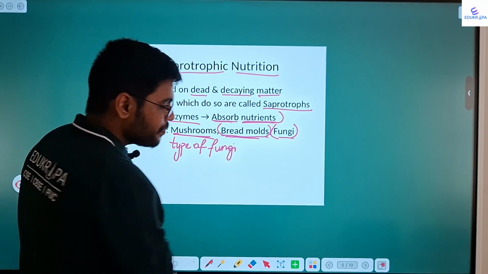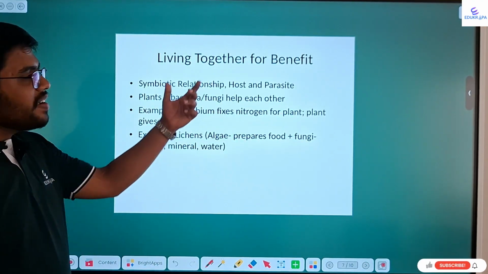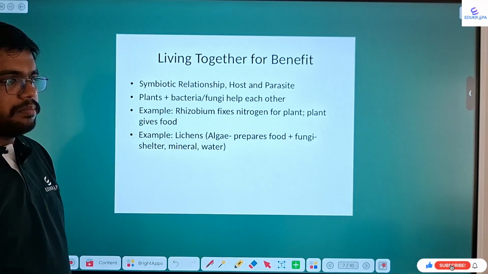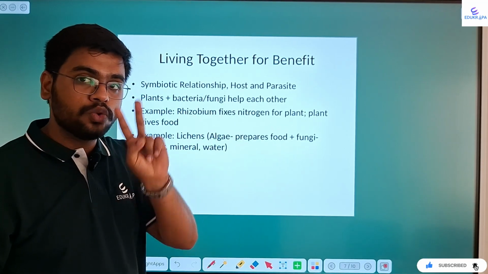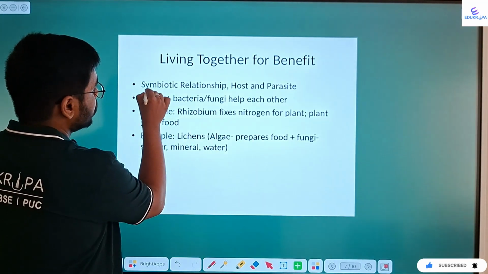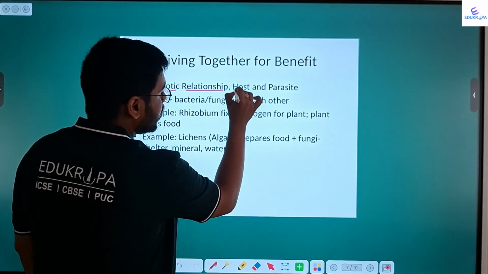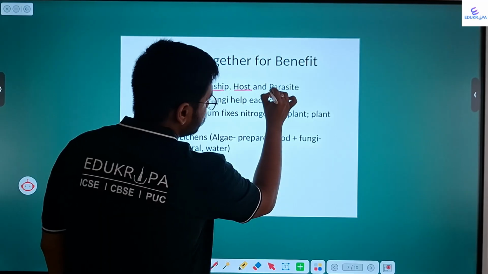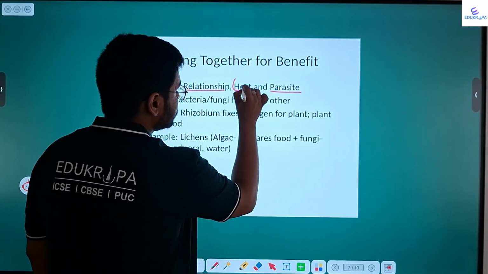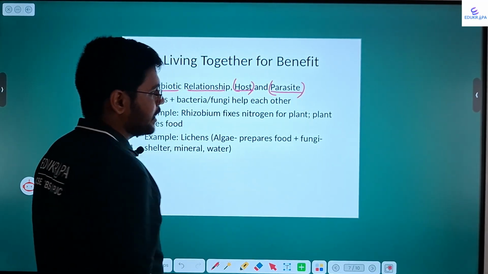Okay, next, living together for benefit. Living together includes two organisms. This is called a symbiotic relationship. In a symbiotic relationship, there are two organisms present. There are two categories present. One is a host, another one is a parasite. Okay?